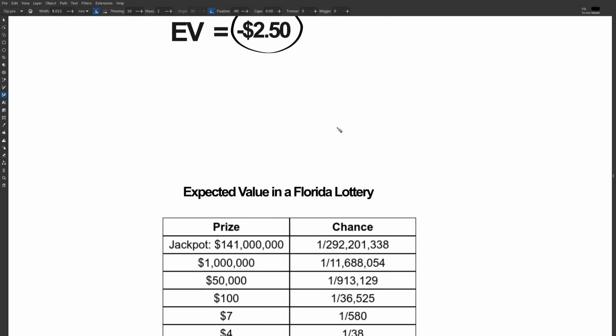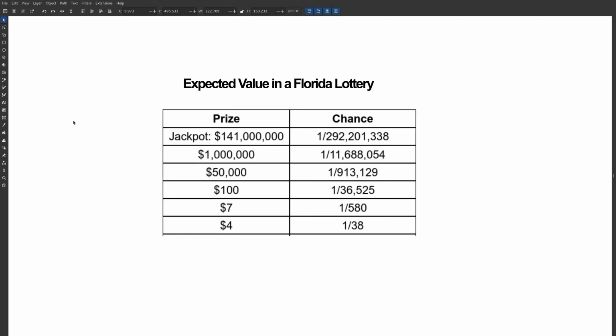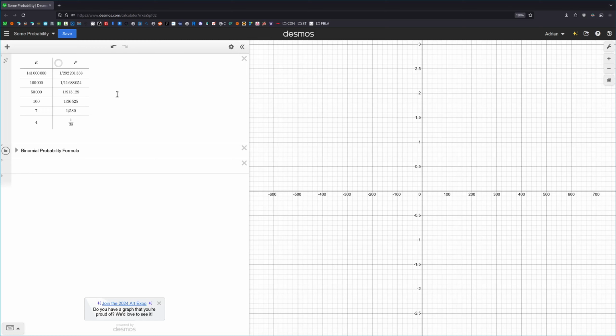Okay. Let's go on to the lottery. We can calculate the expected value in the Florida lottery to see if we can call this a fair thing. Let's go to decimals real quick. I put these into a table, and what we're going to be doing is multiply this by this, this by this, this by this, which we can do really nicely on decimals. So really what we're asking for is E times P, this E times this P, this E times this P, and we want to add them up, so we do a total.